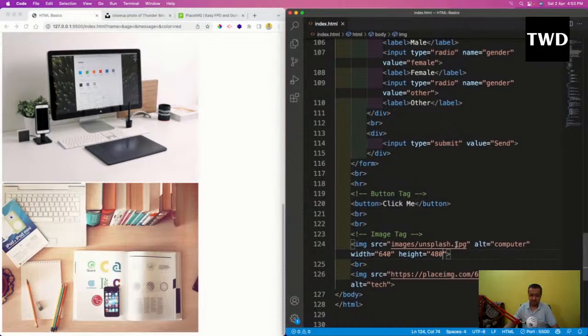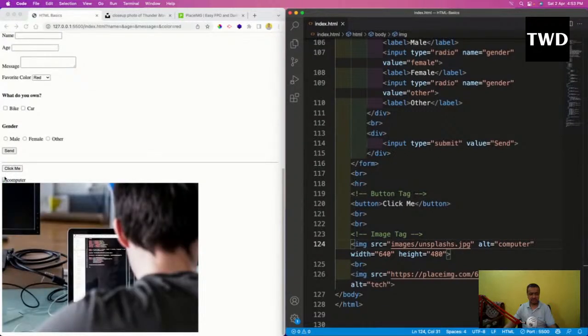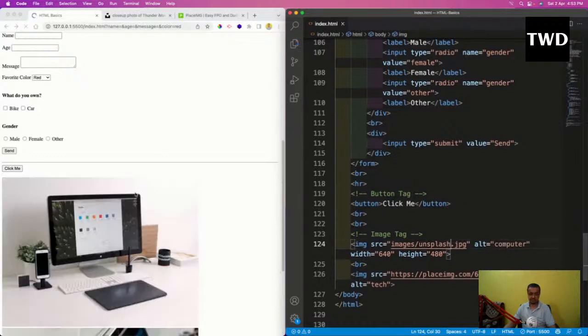So suppose I come here, and maybe the developer did something wrong. There was an unsplash.jpg, and I change it. So maybe something is wrong. Now you'll see a broken image is shown, and this word, computer, is shown. So this is known as your alt text. This is the reason for using the alt tag. Okay, I'll make it right again.